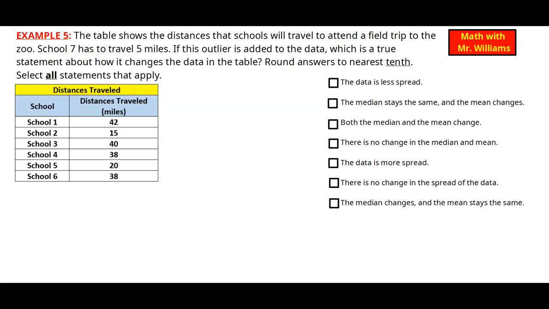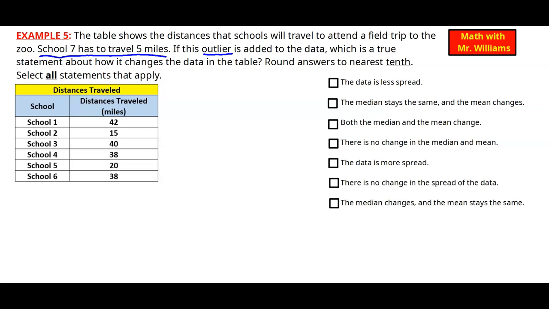Math with Mr. Williams. Example 5. The table shows the distances that schools will travel to attend a field trip to the zoo. School 7 has to travel 5 miles. If this outlier is added to the data, which is a true statement about how it changes the data in the table? Round answers to the nearest tenth. Select all statements that apply.